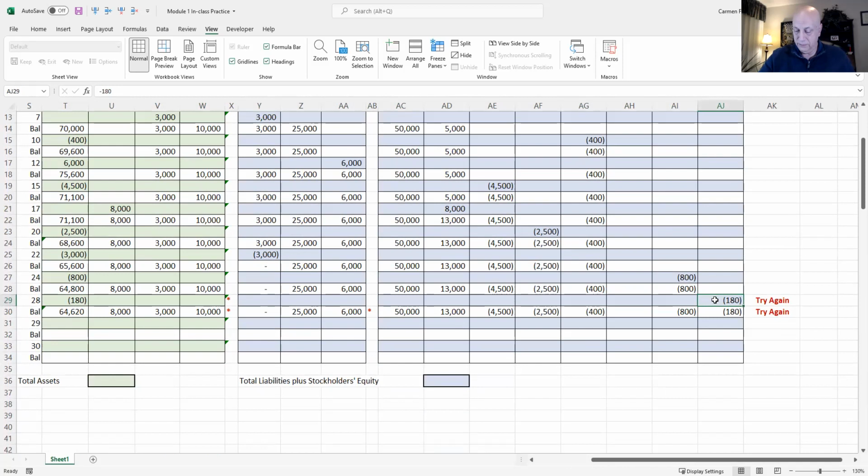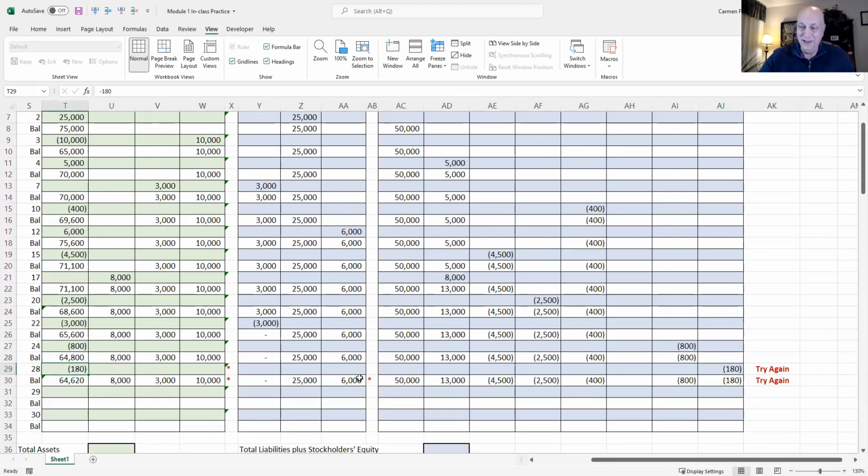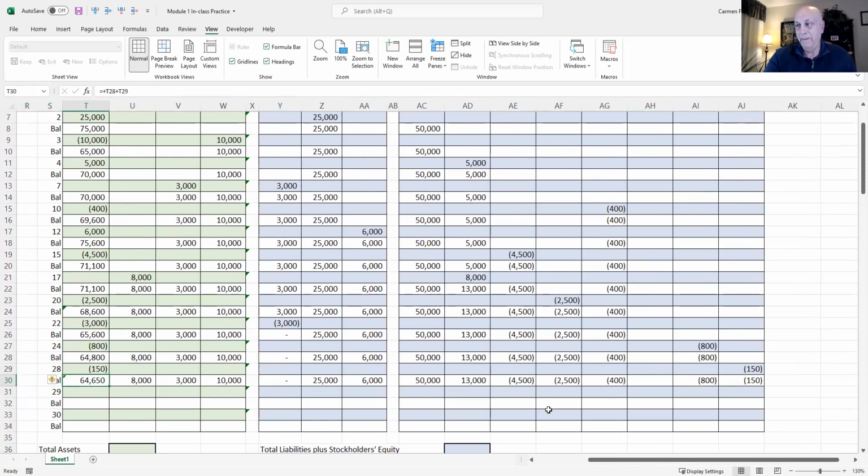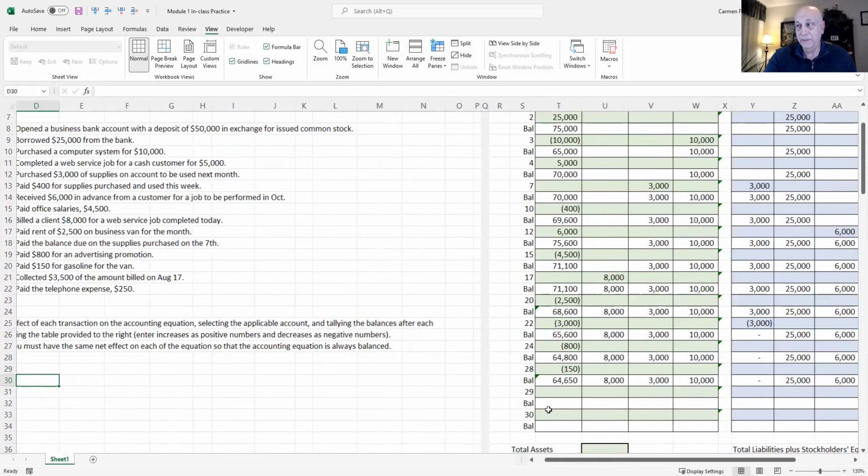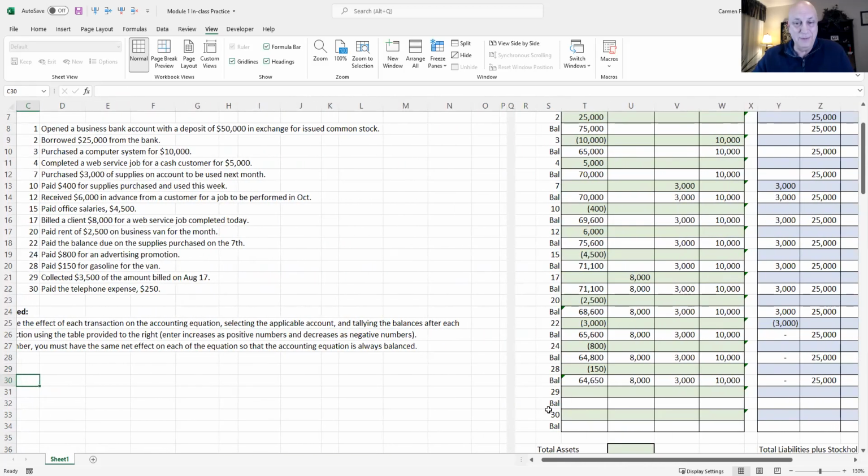Vehicle expense. Oh, it's 150, not 180. Hello, just found an error. Beautiful. Okay, there we go. All right, we're good now. The vehicle expense is 150. I don't know where I got 180 from. I get confused bouncing back and forth from screen to side here. Okay, 150.